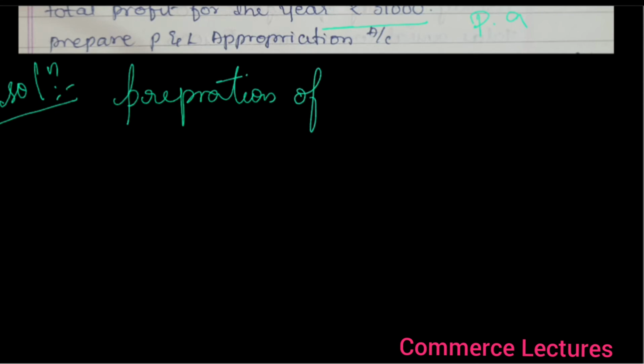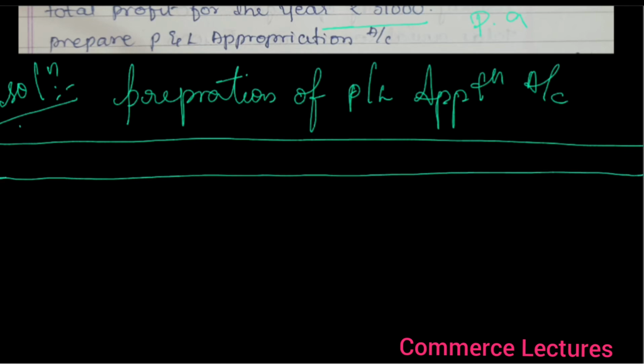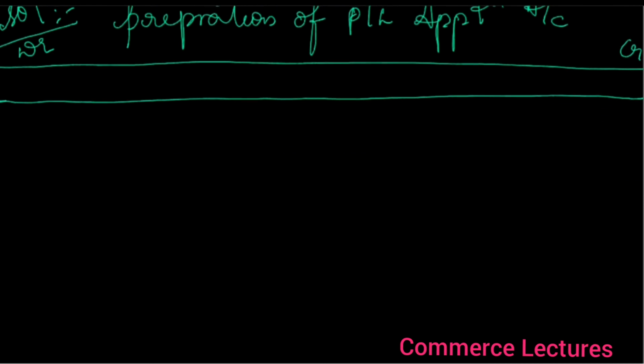Preparation of profit or loss appropriation account. Debit, credit. Okay. Next, take down the columns.